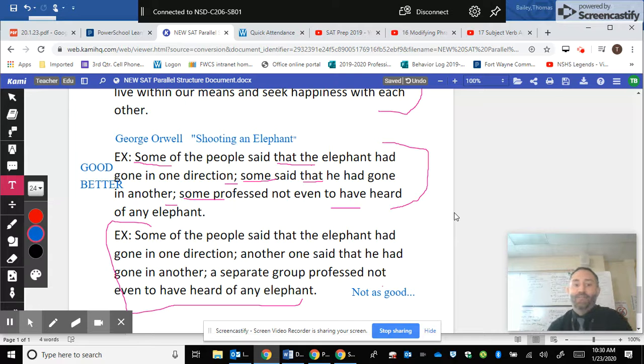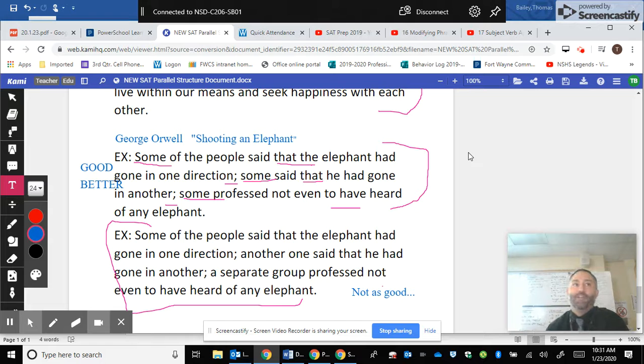And that is why we need to know what parallel structure is, and to be able to detect that if you're reading a paragraph and there's a series of sentences written in a similar way, if they ask you to revise the next sentence, the next sentence should be revised to look, sound, and feel like the previous ones. And usually, one of the answers that you would choose, if it had a comma in the middle in the previous two sentences, the third sentence you have to choose from will have a comma in the middle of it. And this is really good stylistic choice.